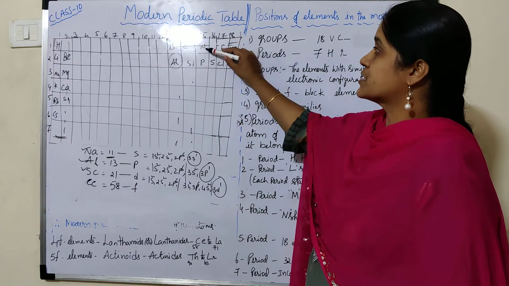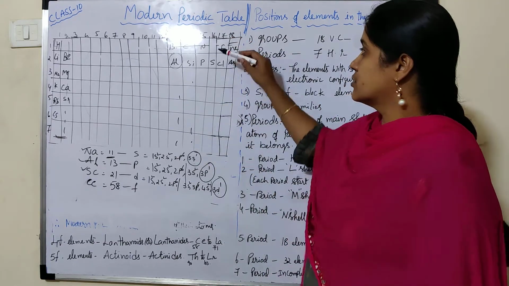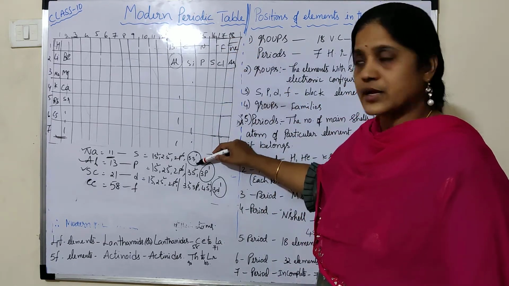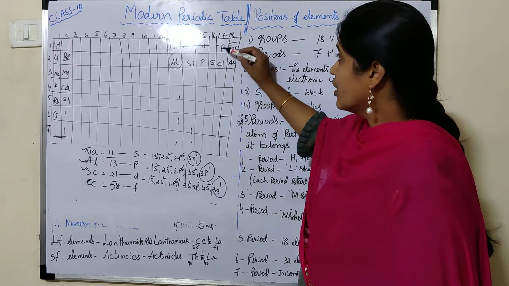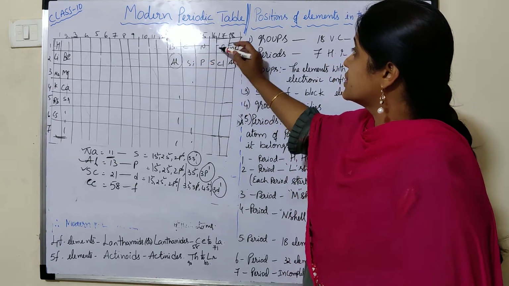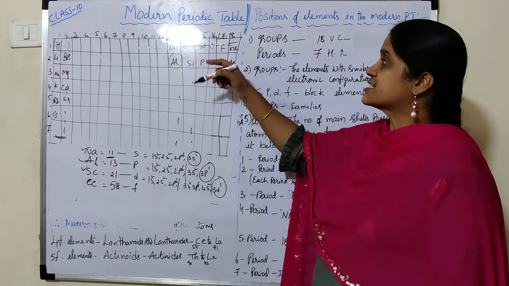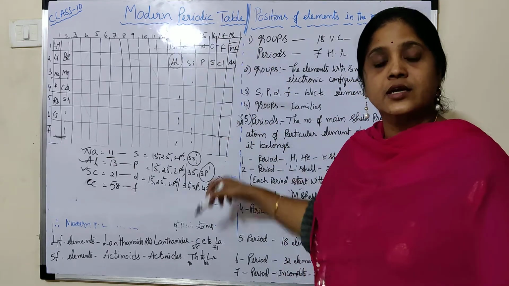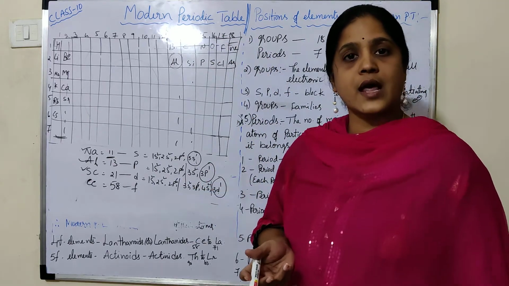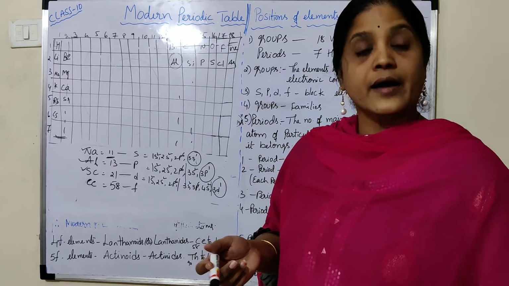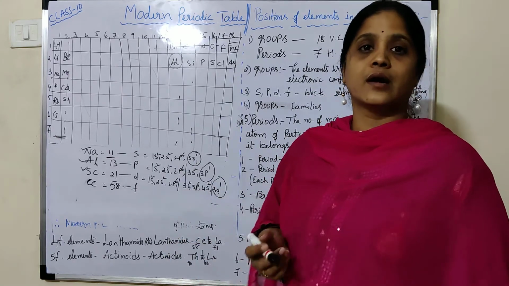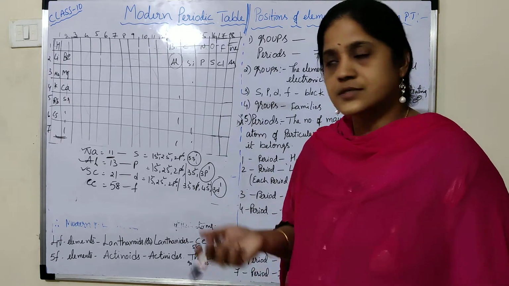Like that, the 15th group starts from nitrogen. So this is known as the nitrogen family. Boron, carbon, nitrogen, this is oxygen. The 16th group starts from oxygen. So that group of elements is known as the oxygen family, or otherwise the chalcogens family.